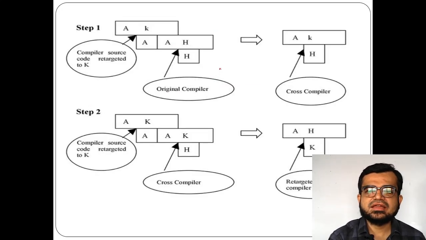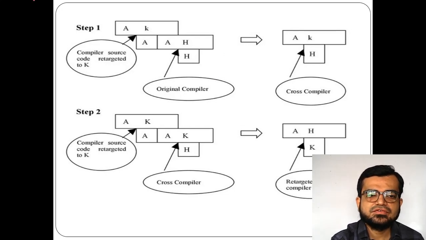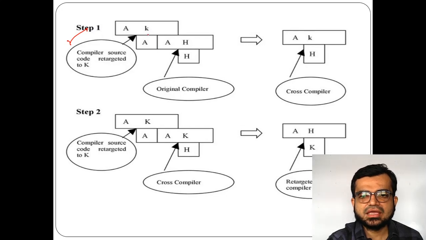If you see this diagram, in the first process the compiler source code is retargeted to K, so this becomes a cross compiler, because it is retargeted here. First it is A and A, the bootstrapping process, and now it becomes a cross compiler because it has been retargeted to this K.